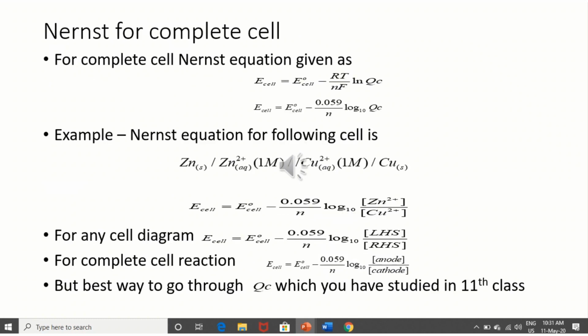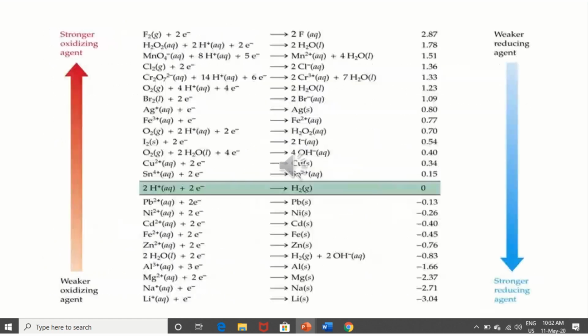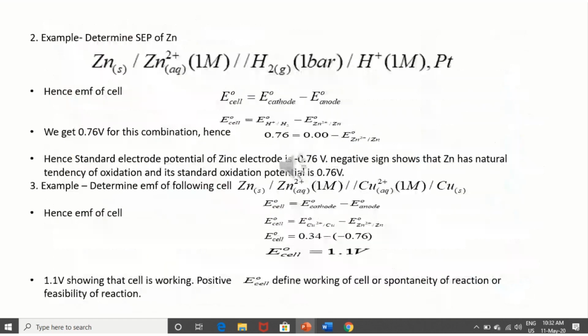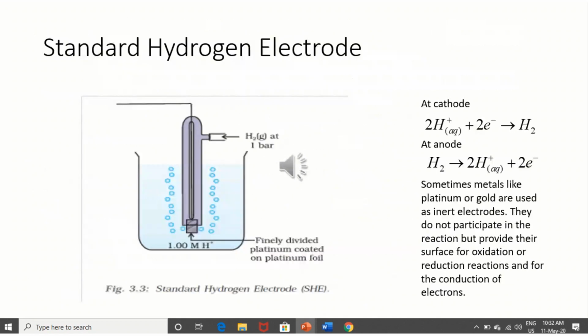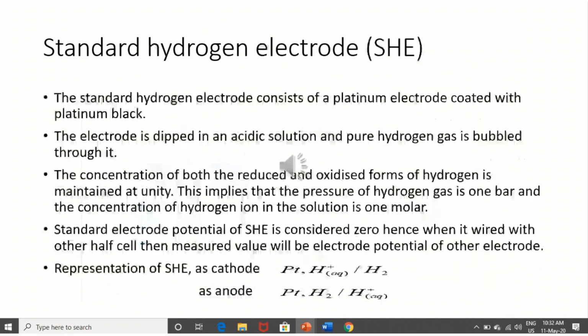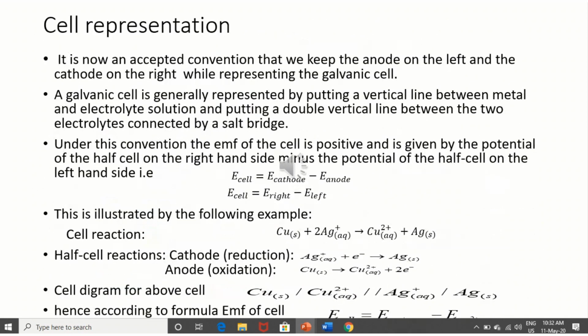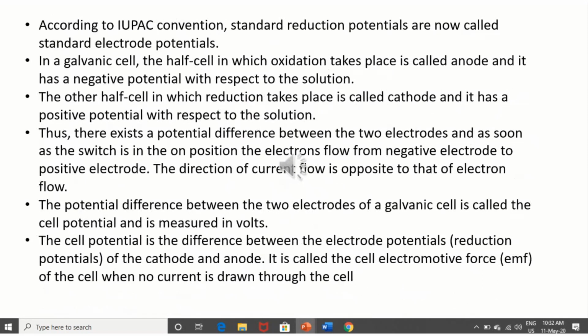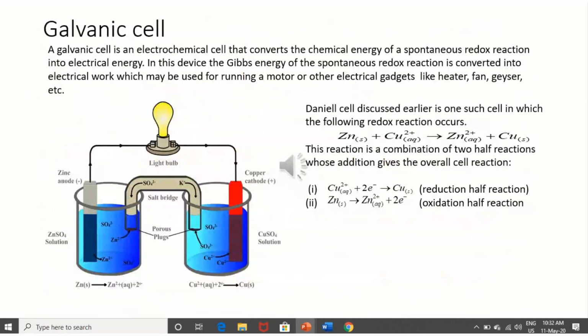Another important formula is the Nernst equation: E cell is equal to E naught of cell minus 0.059 log base 10 of [Zn2+]/[Cu2+]. All these three formulas are very important, and this is for the half cell. And E naught of cell is equal to E naught of cathode minus E naught of anode. That is also a very important formula. So these are some important formulas, and they are very important for you.